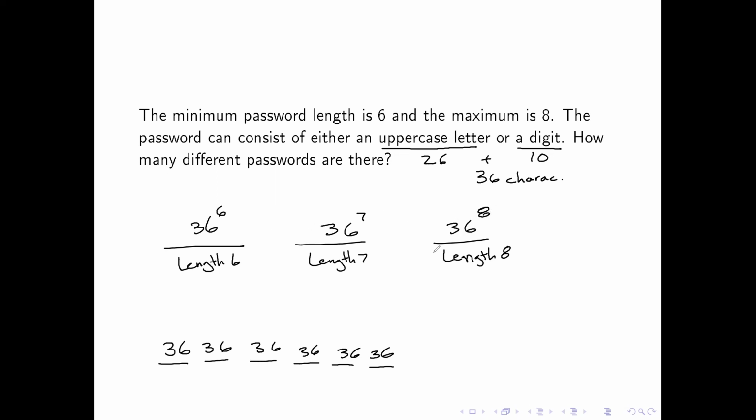The question is then, what do I do with these different situations? Do I multiply them or do I add them? In this case, we're going to add them because they're totally unique to each other. If I pick password length 6, then obviously I can't have password length 7. So they're completely separate and independent of each other, and we might as well just add them in situations like this. So we're just counting different situations that could have occurred. And again, the goal here is simply to leverage all these concepts to our advantage. All right, so that's of length 6.